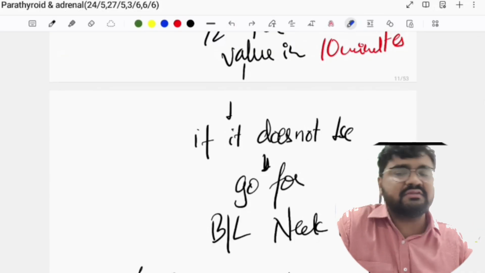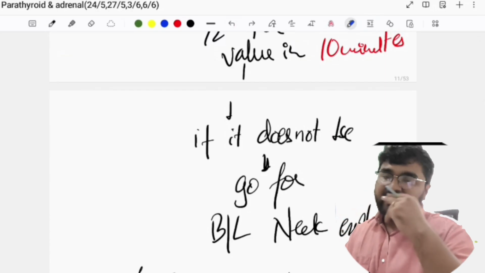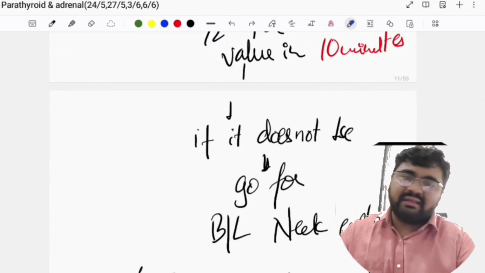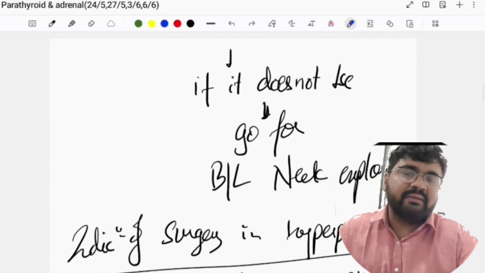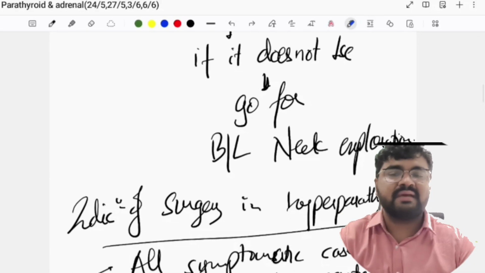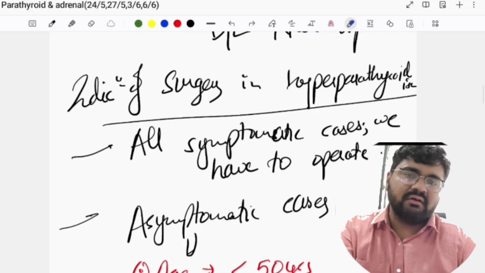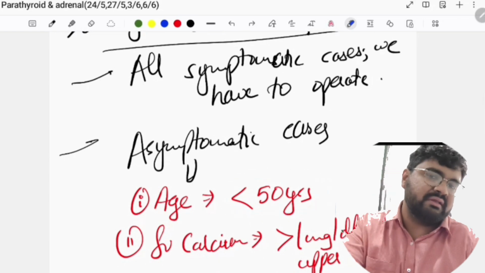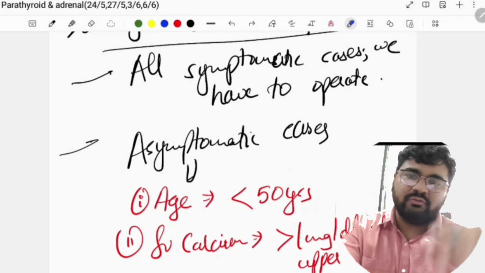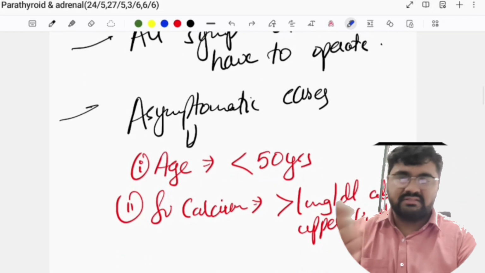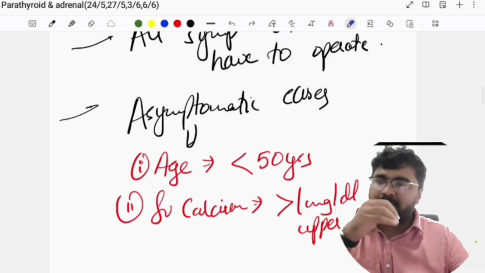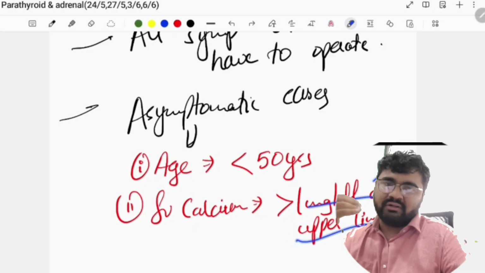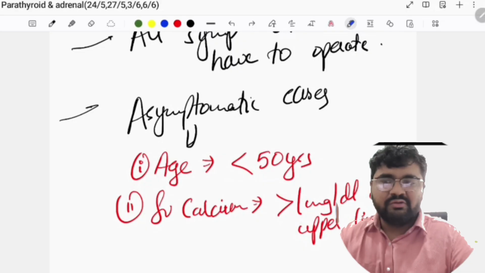Okay, so what are the indications of surgery in hyperparathyroidism? कब तुम patient में surgery करोगे? Okay, so obviously जब symptomatic cases है तुम्हें करना ही पड़ेगा, we have to operate, but asymptomatic cases also, which are the indications? So age अगर less than 50 years है, he has a long time period, आगे जाके ये बढ़ सकता है, तो you better remove it. Serum calcium levels. Okay, if it is more than 1 gram above the upper limit, अगर बहुत लंबे समय तक 1 gram रह रहा है, you remove it.